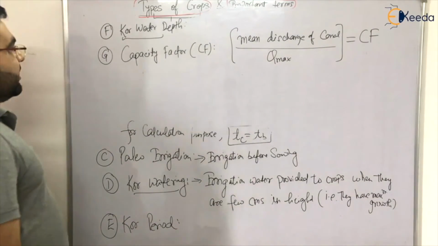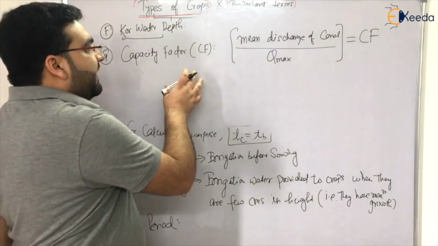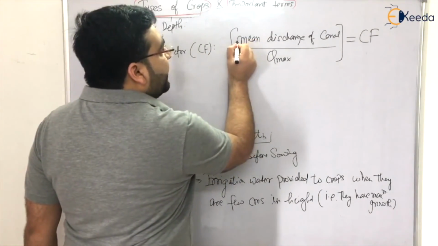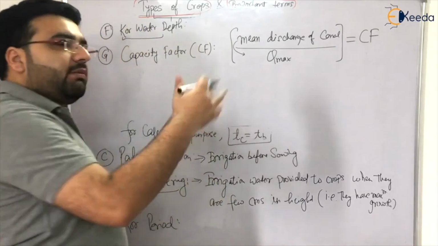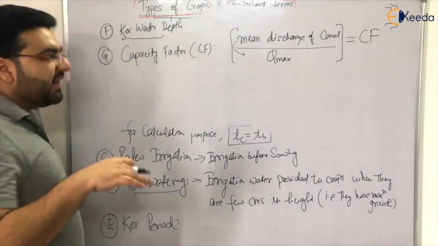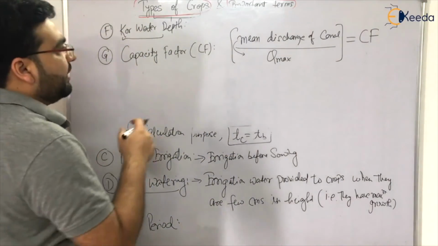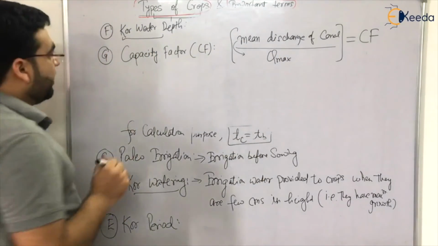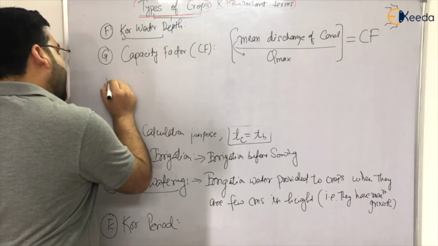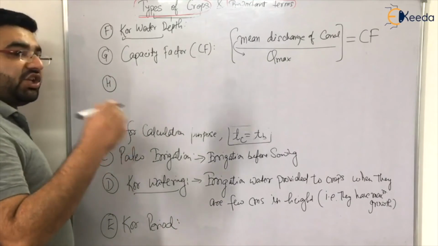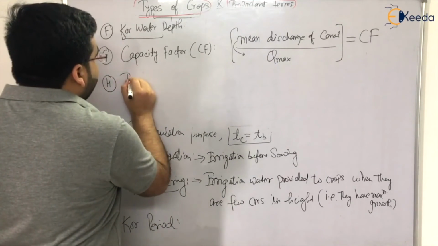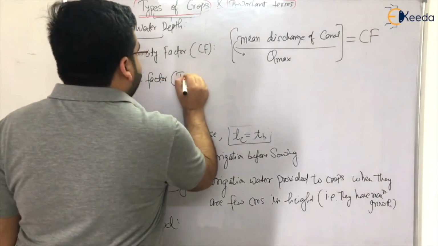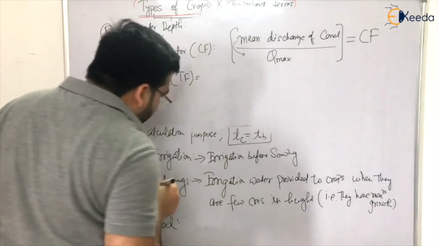Clear? Okay. So generally we try that the capacity factor should be equal to 1. Why? Because if it is equal to 1, it means that the mean discharge is equal to the maximum discharge, and that will be beneficial for the crops ultimately. That is why in design we try that the capacity factor should be almost equal to 1. Now the last important term that is used in irrigation engineering is known as the time factor, TF. So what is this time factor?